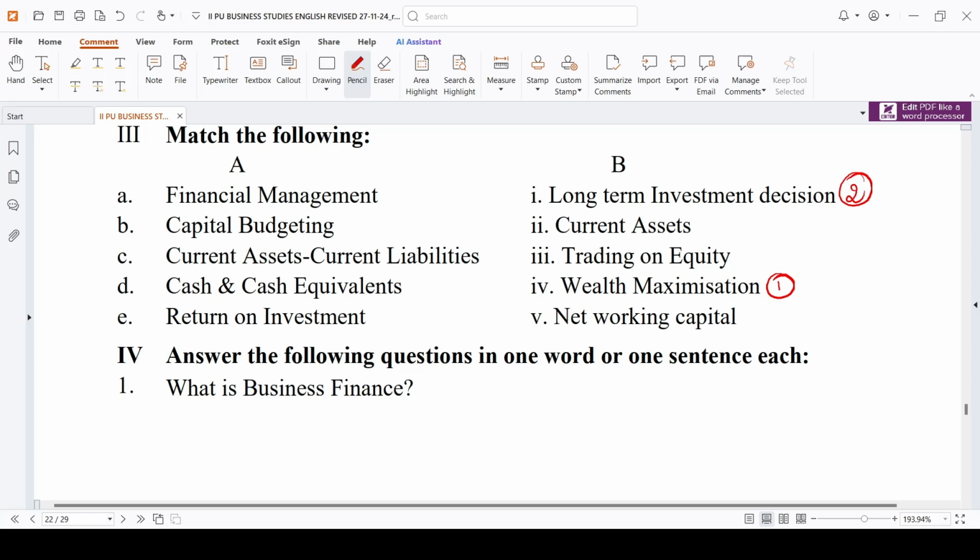Current assets minus current liabilities is working capital. Working capital is the difference between the current assets and current liabilities, that is net working capital. Cash and cash equivalents are current assets. What are current assets? Current assets are those assets which you can convert into cash within 1 year. Those are called current assets. Return on investment, that is trading on equity.